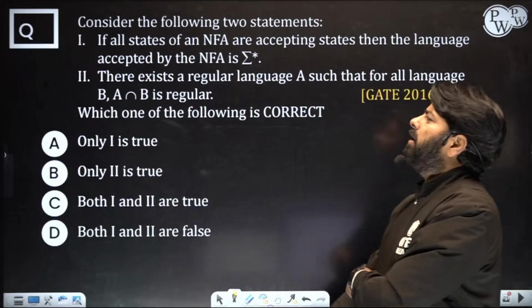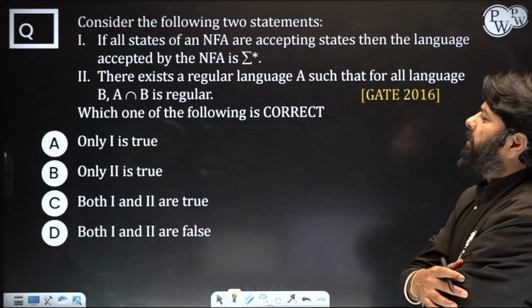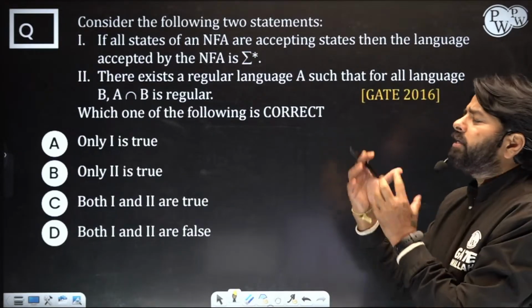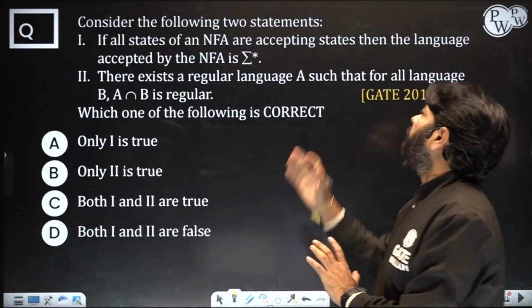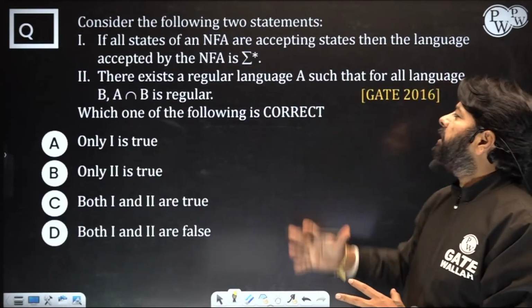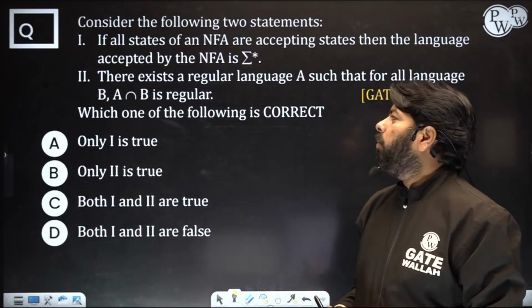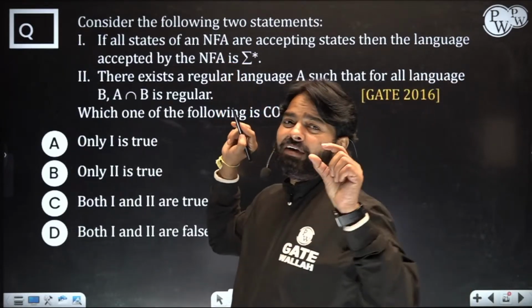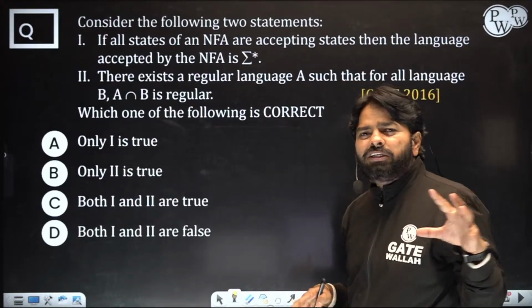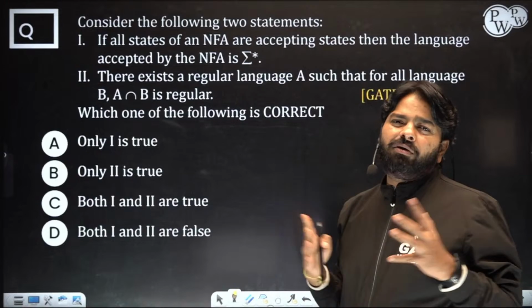Okay. Consider the following 2 statements. First statement: if all the states of an NFA are final states, then the language accepted by the NFA is sigma star. Oh, if instead of NFA you had a DFA, this statement could have been correct. In an NFA, if all the states are final, the language need not be sigma star.